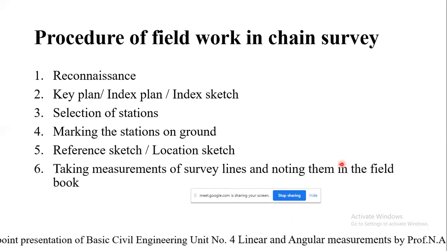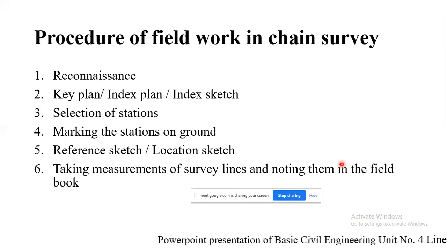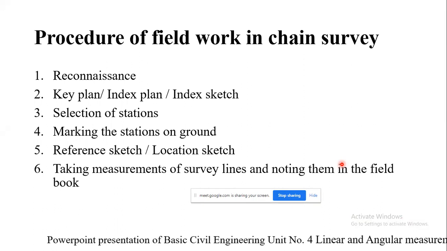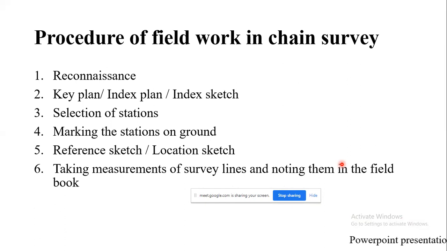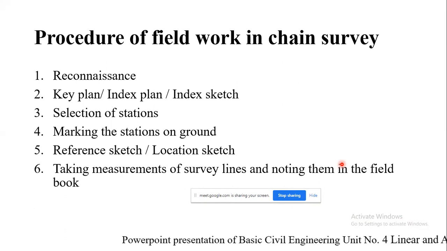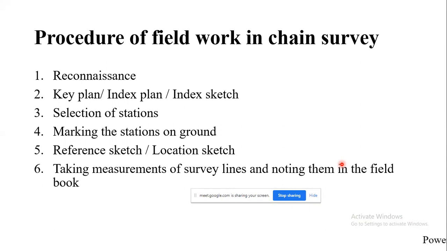Then taking measurements of survey lines and noting them in the field book. Whatever readings you take of chaining, ranging, then magnetic bearings measured by prismatic compass, then whatever linear measurements we are taking, should be noted in the field book, showing the offsets to the left or right according to their position.